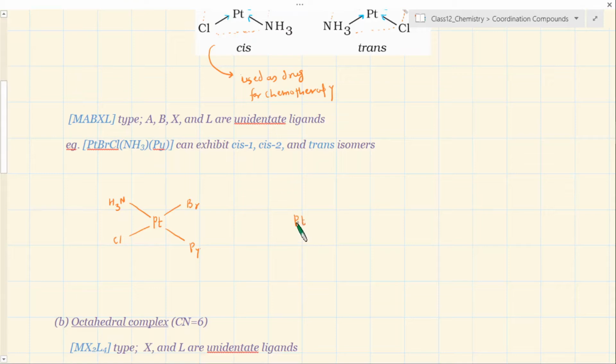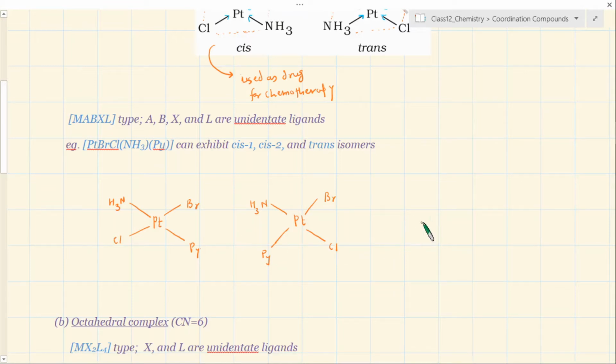Now in another arrangement, I can have a square planar complex, and just because I took this as a reference, I am starting with this. Here I would like to put bromine and chlorine on the same side. So naturally the other two ligands also turn up on the same side, if I put here NH3 and here pyridine. And then another isomer. If you want to call one of these trans, why should I call this a trans and not this one? There is no reason for that, because there are no identical ligands here, all of them are different, so you can call any one of them cis or trans. It is up to you.